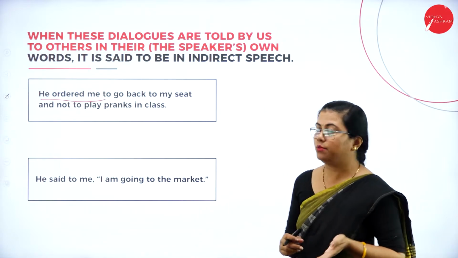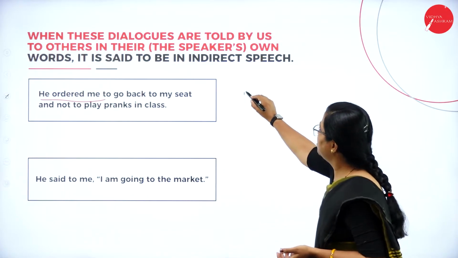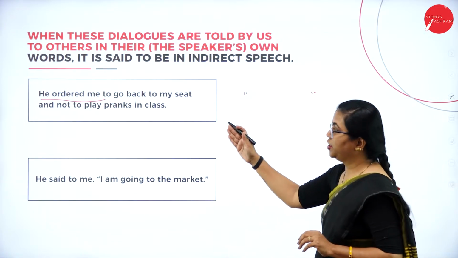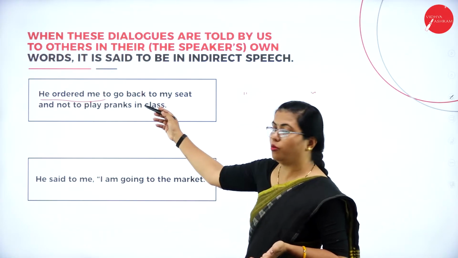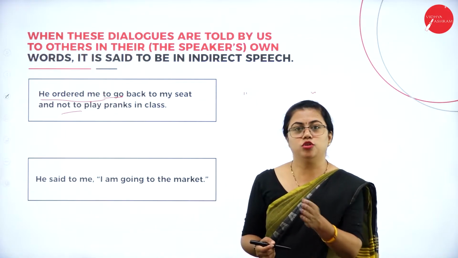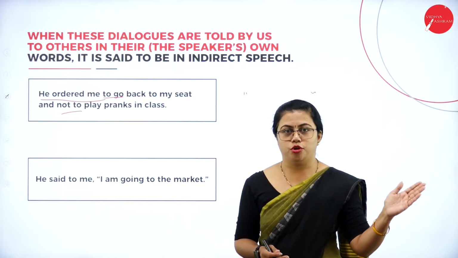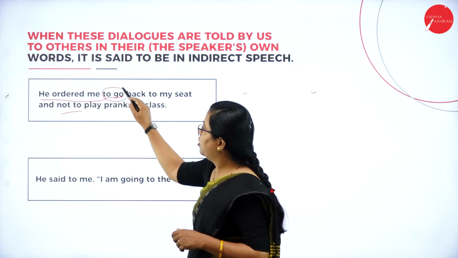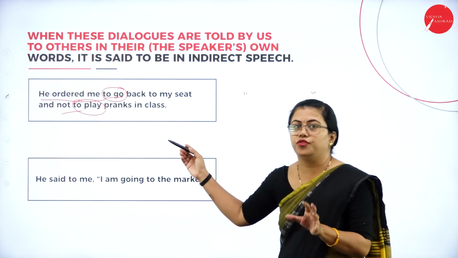How do I know I'm not quoting the exact words of the speaker? I do not have inverted comma here. So these quotation marks which are there, they show that it is the actual dialogue. But here quotation mark is not there. The speaker who would have told this, not to go back to the seat and all, no, he would not have used such words. If at all I'm telling you to go back to your seat, not to play pranks, I don't use those words. I would have told you go back to your place, do not play pranks. I would have used an imperative sentence, isn't it? So the verb form also will not be like this. So these are not the exact words of the speaker.